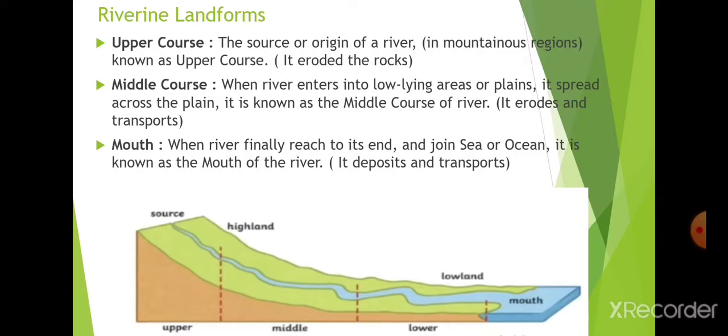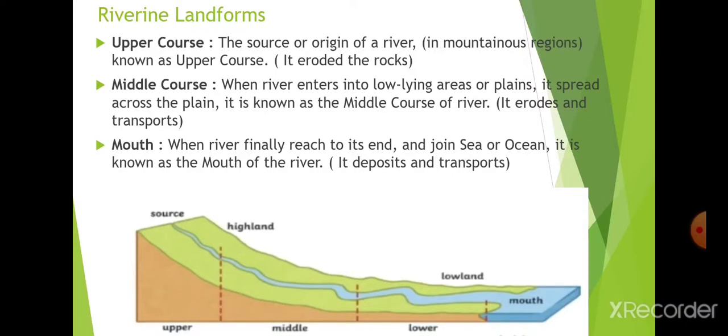Suppose I ask you to put a little amount of soil at a particular place, make it a mountain, give it the shape of a mountain, and just flow water from there.